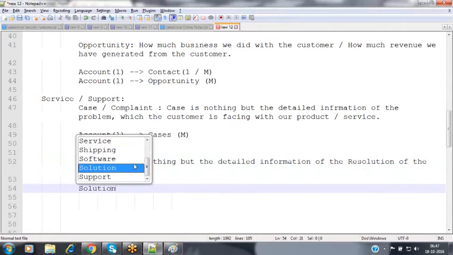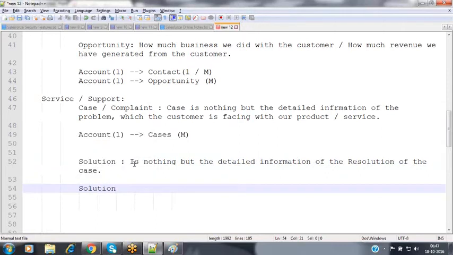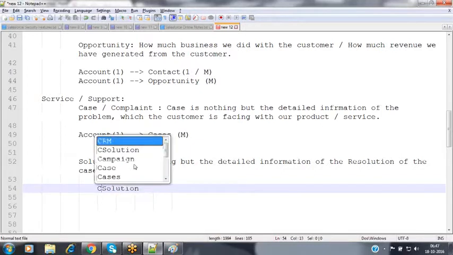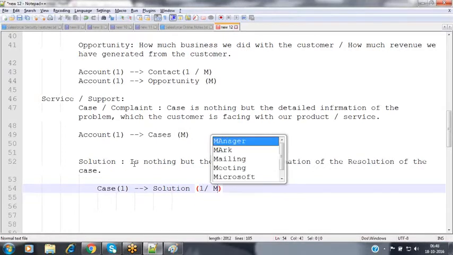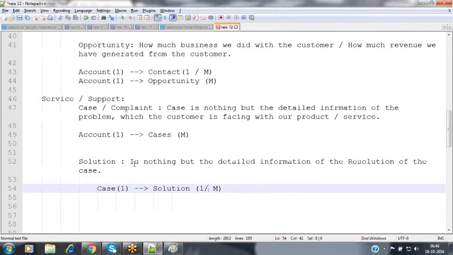Now tell me, solution is associated with what? With a customer or with a case? Case. Now, solution is associated with a case, not with the account. Now tell me what is the association here? One-to-one or one-to-many? One to many. Yes, you can have multiple solutions.